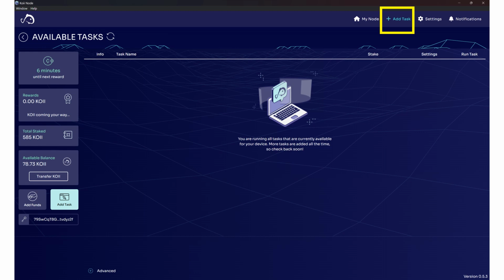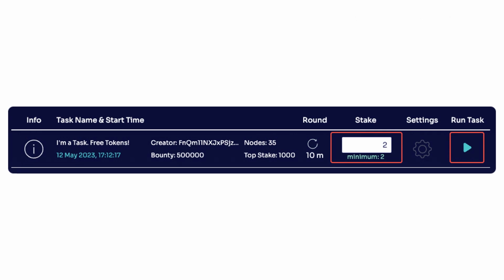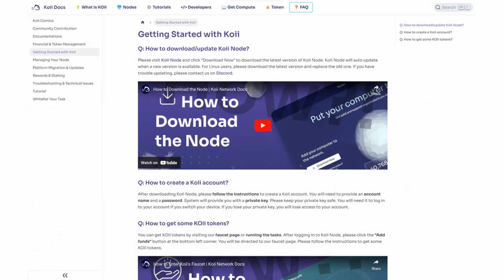I am already running all the tasks available, so this is empty for me. Some tasks will require configuring task settings, which includes things like a Spheron API token so your node can store files on IPFS, or an Ethereum key to bridge data between chains. If a task requires additional settings, the gear icon in the settings column will turn orange to let you know you need to configure those. There are detailed tutorials to get you started on how you can get going with Koii. I will leave the link in the video description.